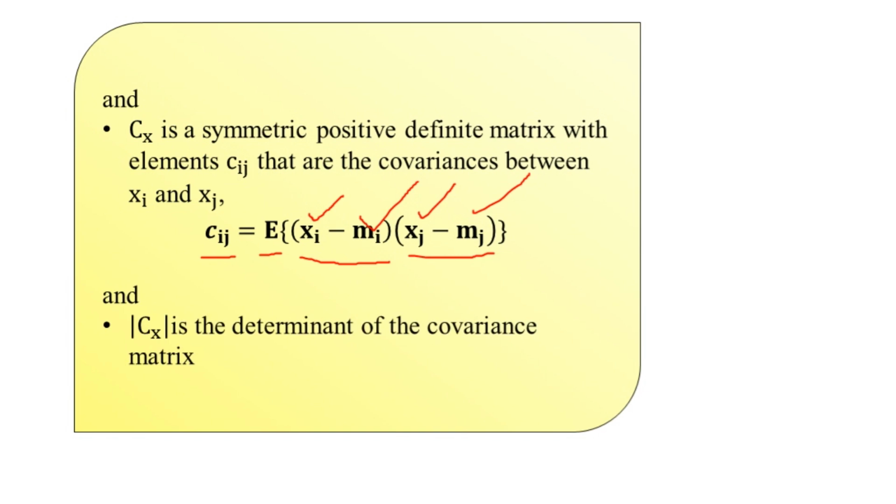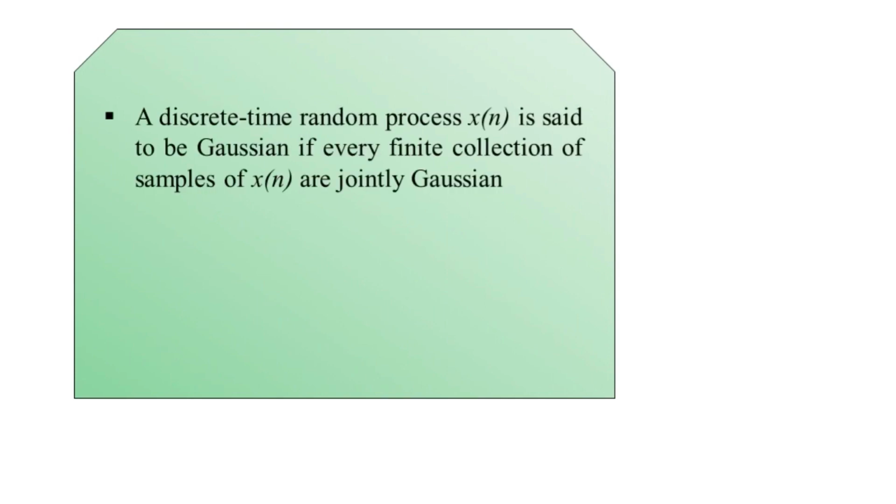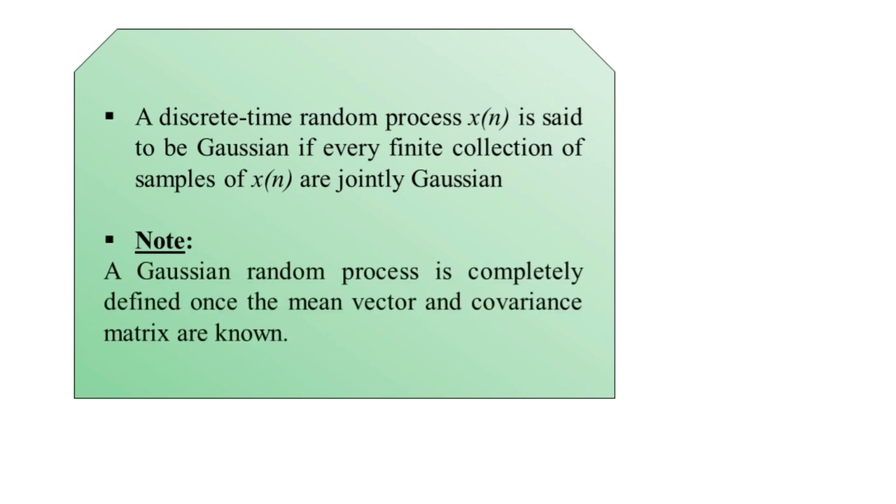Now a discrete time random process that we usually denote by x of n is said to be Gaussian if every finite collection of the samples of x of n is jointly Gaussian. With this information, it is very important to have one note: a Gaussian random process is completely defined once the mean vector and the covariance matrix are known.